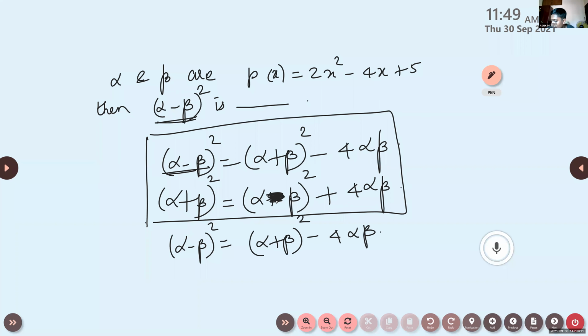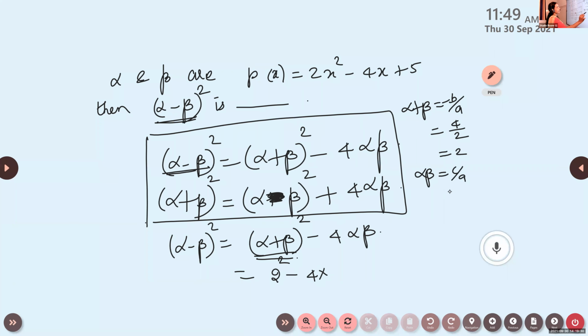Okay, ma'am. So now what is alpha plus beta? From the equation, what is alpha plus beta? It is minus b by a, isn't it? So here, minus of minus 4 by 2, it will be 2. So it will be 2 square minus 4 into what is alpha beta? It is c by a. So it will be 5 by 2. So 4 into 5 by 2. So simplify, we'll get the answer.